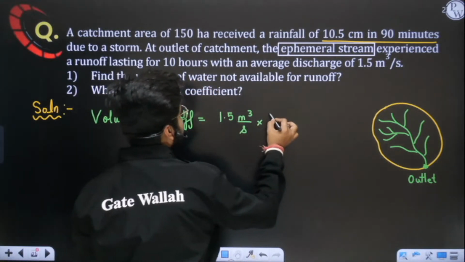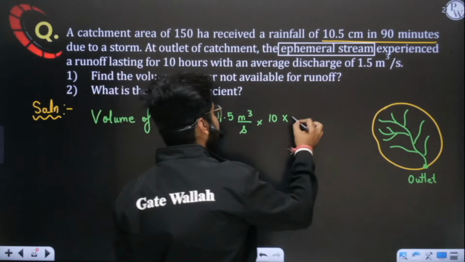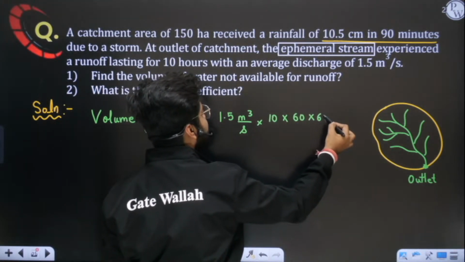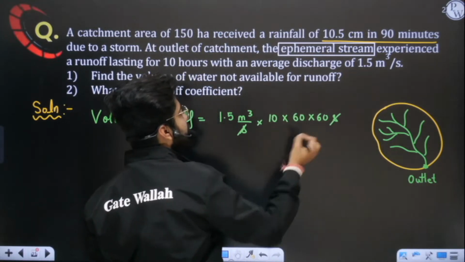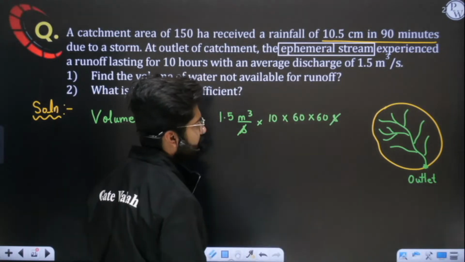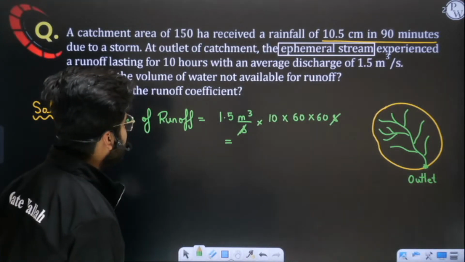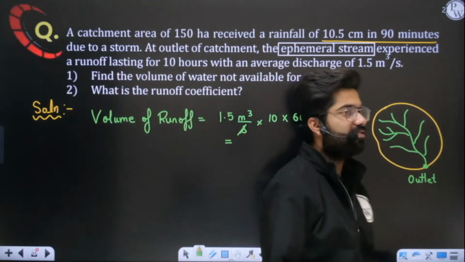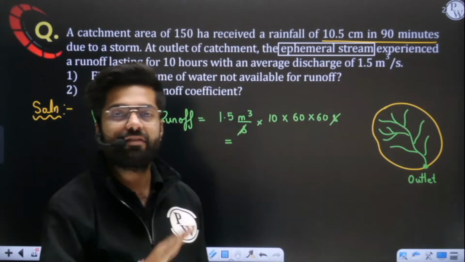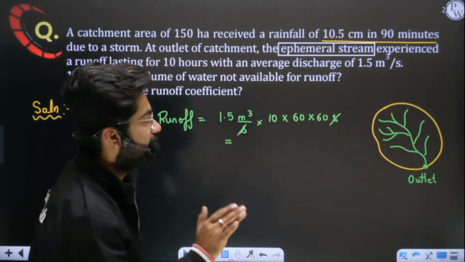So for 10 hours, if I am converting this 10 hours into seconds, in every hour we have 60 minutes and every minute we have 60 seconds, yes or no? So total how many seconds? 3600 seconds in every hour. So simply multiply this, and you get how much water is being drained by this ephemeral stream. An ephemeral stream is a stream in which water is there only after rainfall, otherwise it is completely dry.